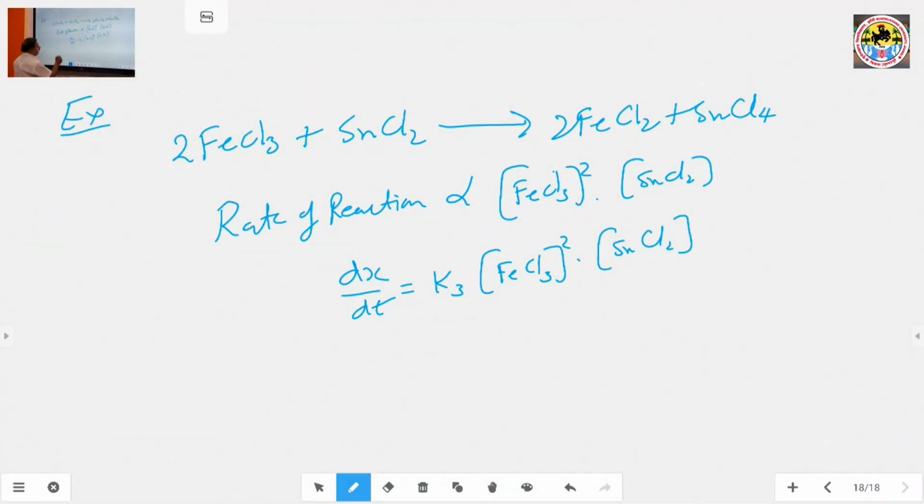The order of reaction is 2 plus 1 equals 3. This is a third order reaction.